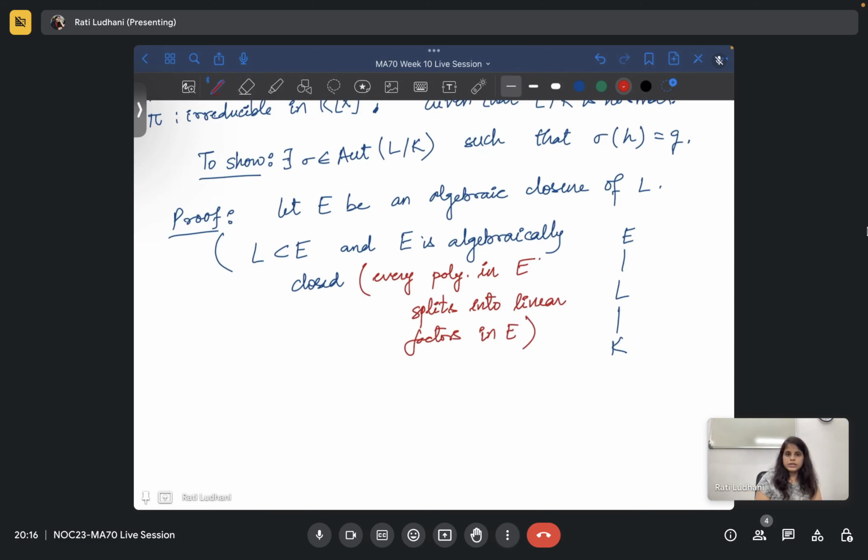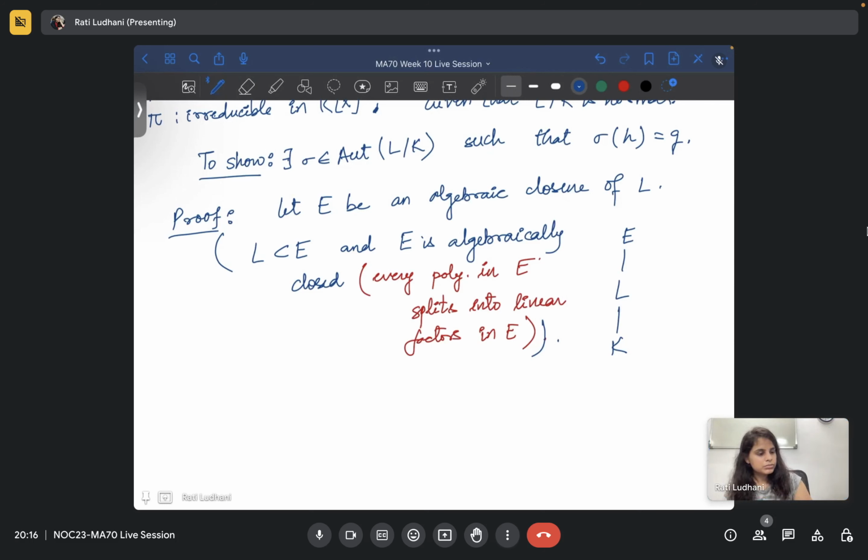We have seen that. If you see this week's notes, you can see that there exists such an algebraic closure of any field. So what does this say? This says that all the roots are there, every polynomial splits.